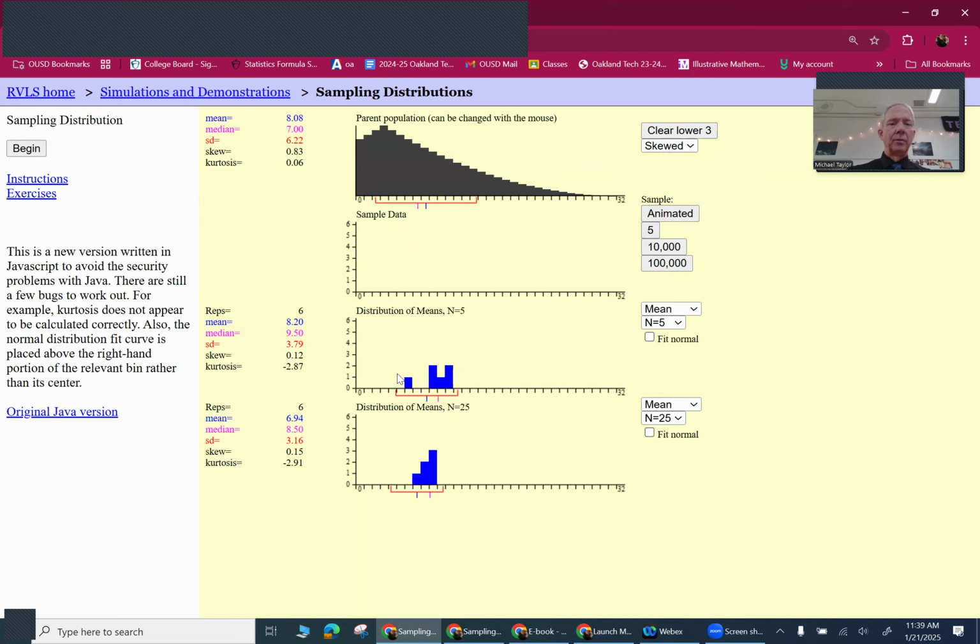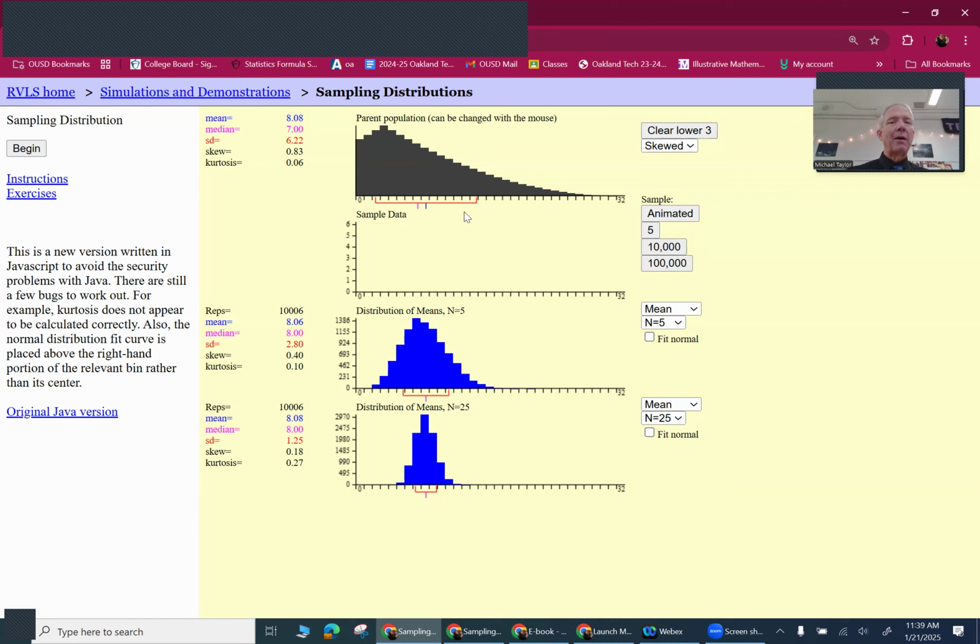So you'll notice these are here. These are here. They're kind of about in the same place. Hard to tell the pattern. So I'm going to do 10,000 of those. Grabbing 25 out of here, putting them here, 25 out of here, putting them here. Watch what happens. So this one at the top, it is still somewhat skewed. It's not as skewed as the previous one. Down here at the bottom, this is not very skewed at all. Okay, it is roughly normal.